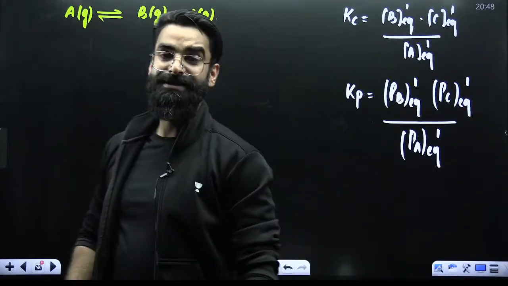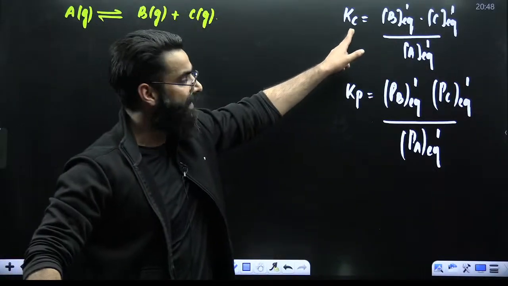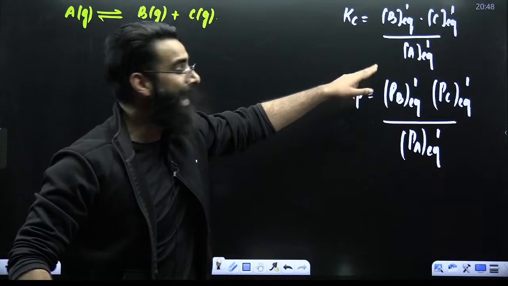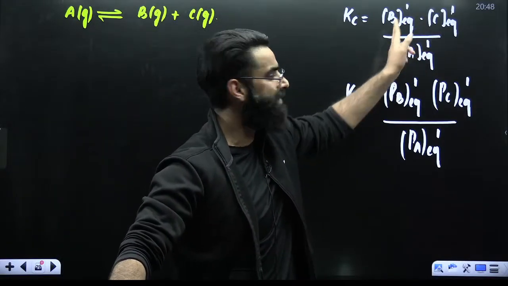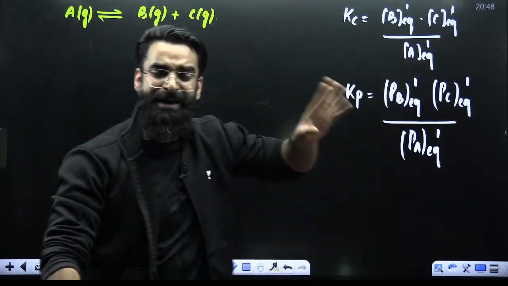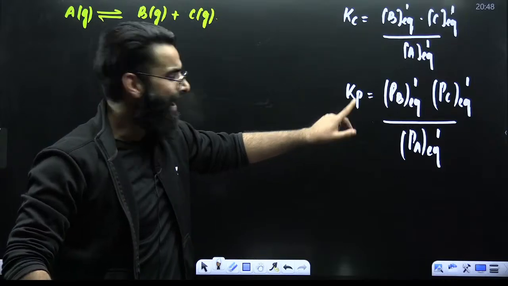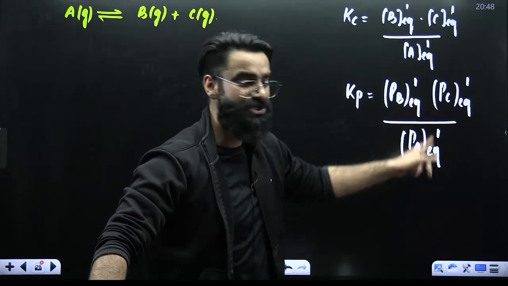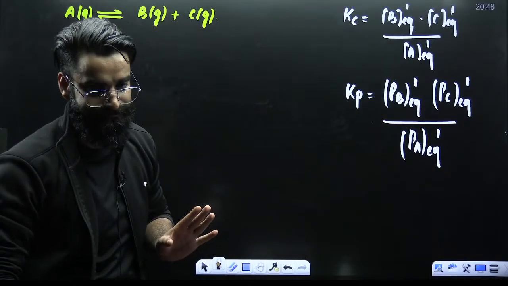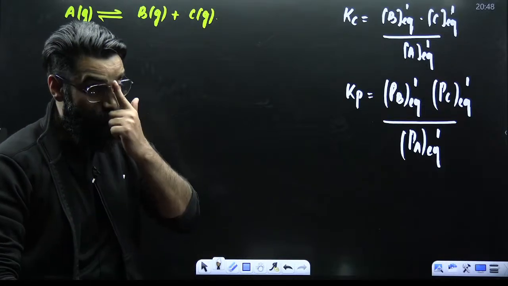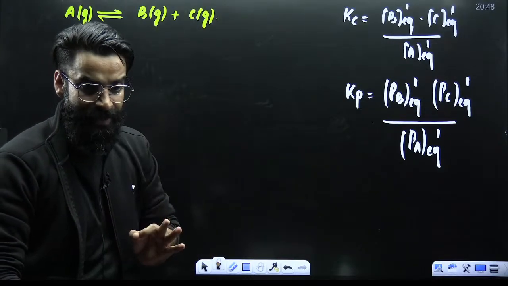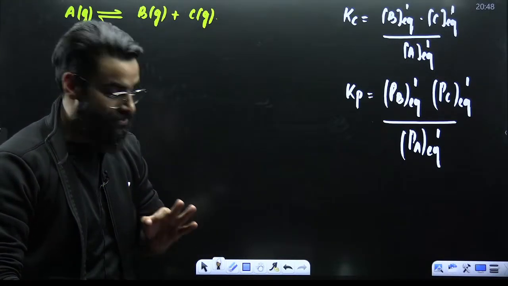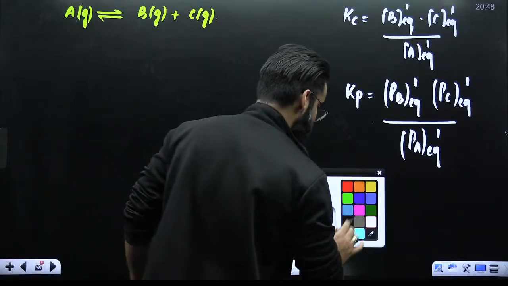So the point is, whenever I need to calculate the value of Kc, what do I need? I need the concentrations of reactants and products at equilibrium. Whenever I'm supposed to calculate the value of Kp, I need to know the partial pressures of reactants and products at equilibrium.